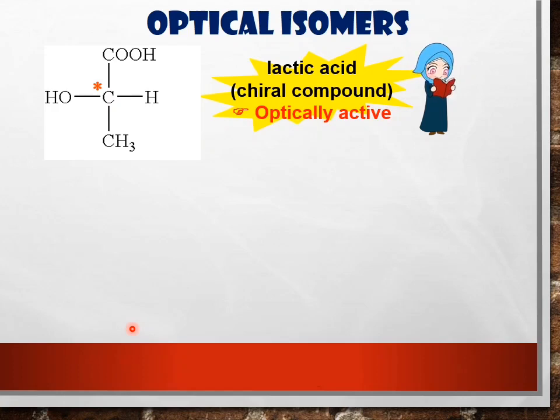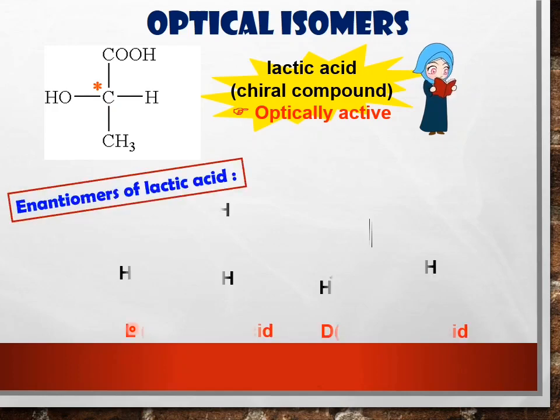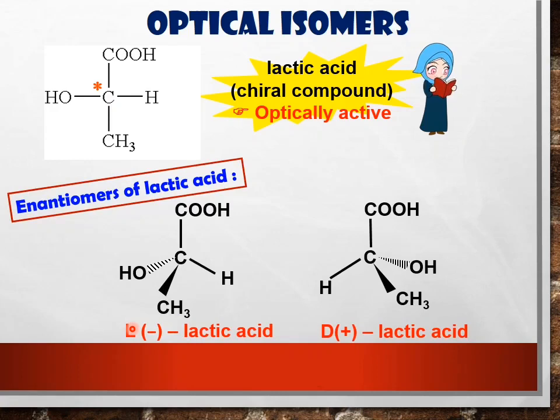How to draw the optical isomer? We draw the optical isomer like we draw the enantiomer. We need to draw the mirror image by using the three-dimensional structure like this. So this is the enantiomer of lactic acid.